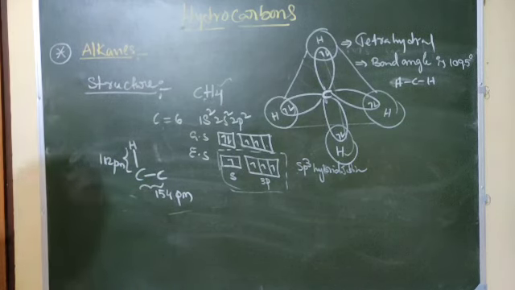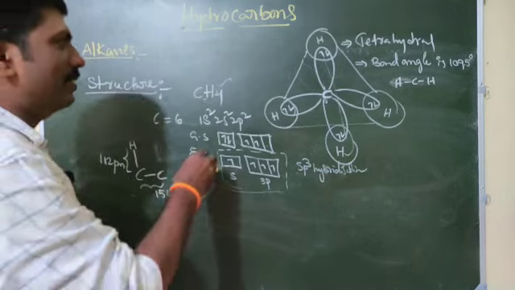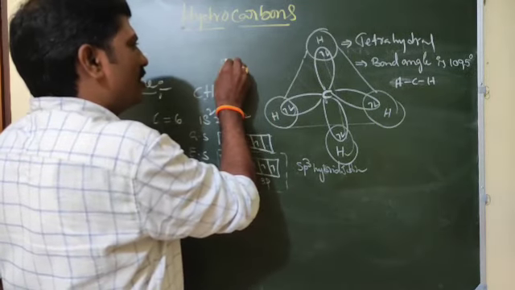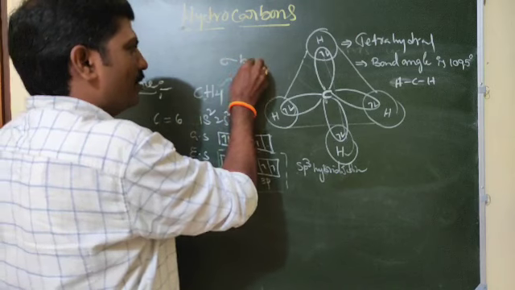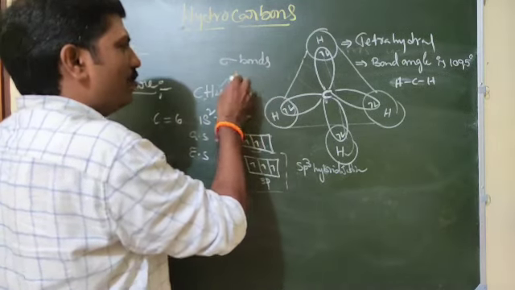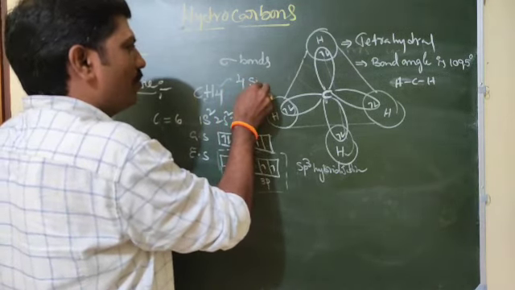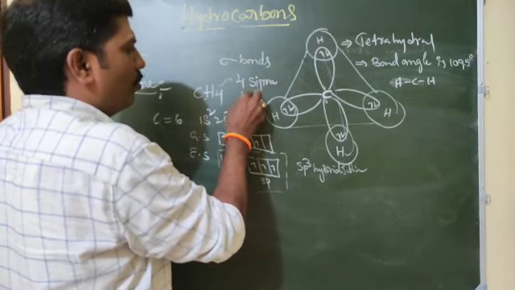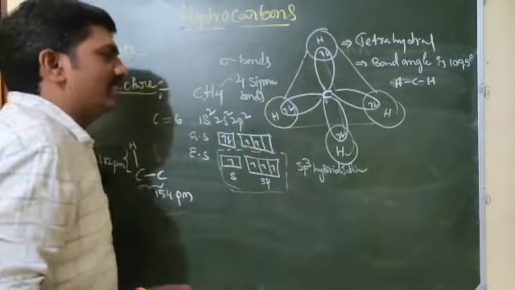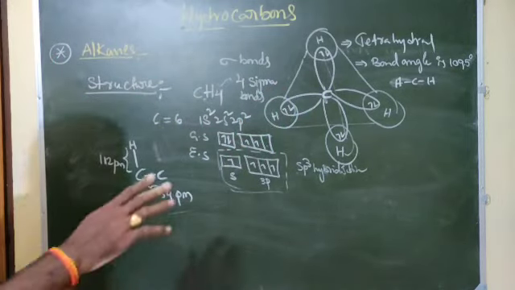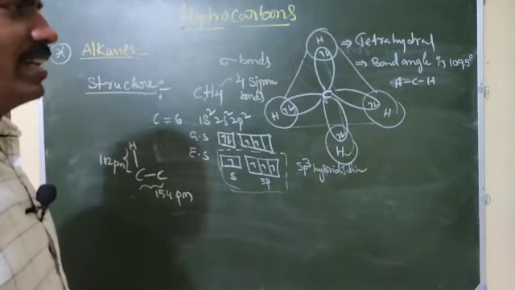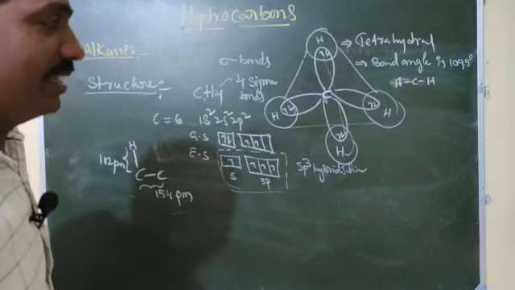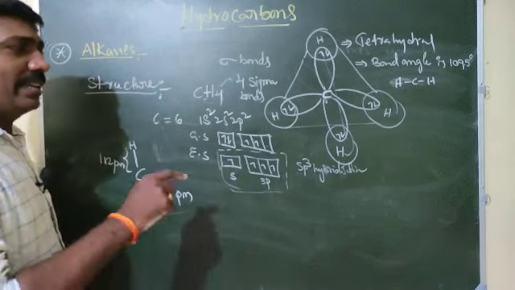Next, what type of bonds are there? All are sigma bonds here. How many sigma bonds? 4 sigma bonds are present in this CH4 molecule. The shape is tetrahedral. The HCH bond angle is 109.5 degrees.